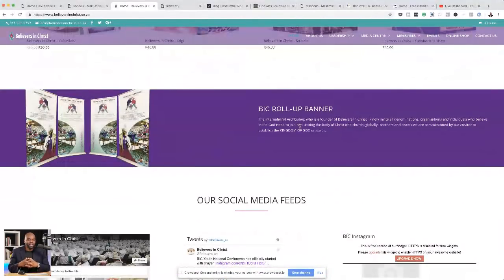Play around. There's hundreds and hundreds of fonts out there that you can use, and most of them are free on Google Fonts. So try and customize your website and give it a different look altogether, even including the fonts. Right, so moving over here, the social media feeds.